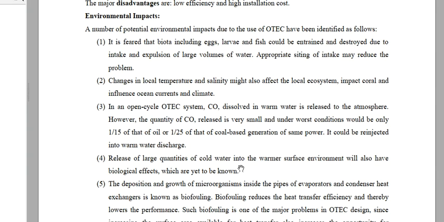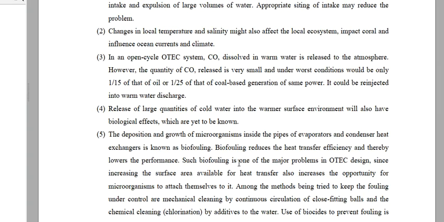Now in open cycle type system, carbon monoxide, which is dissolved in warm water, is released to the atmosphere and can cause pollution. However, if we compare it with the carbon monoxide released by oil and coal based generation systems, then the fraction is very small, and to avoid this small quantity, we can re-inject it into warm water discharge.